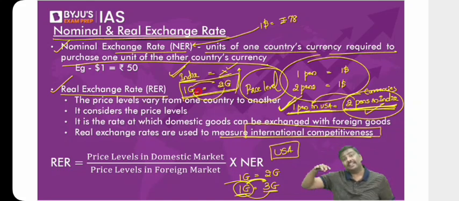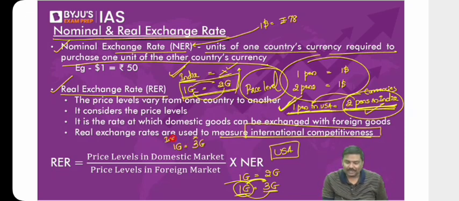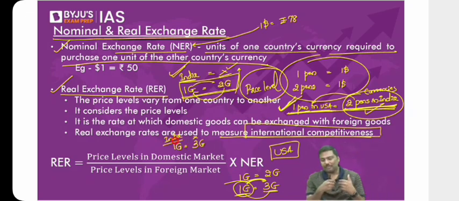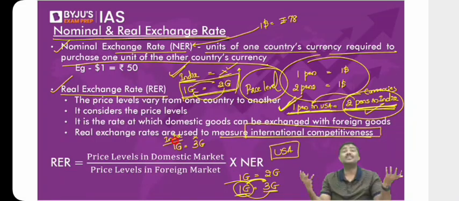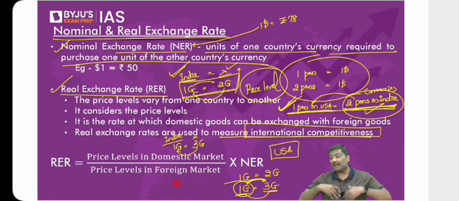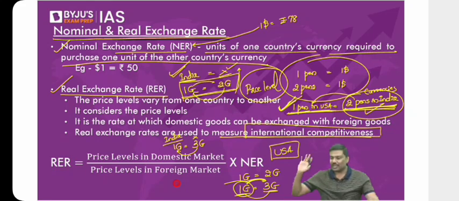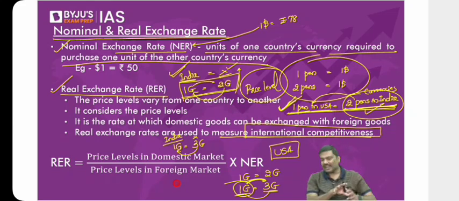Let me change this again. What if the real exchange rate increases? That is, 1 good in India becomes 3 goods in the country X. What will happen to export competitiveness in India? Further, the competitiveness of exports from India will go down because these are very costlier now. What will happen to imports? Imports are becoming much cheaper, so we will import. Is the logic okay with all of you? So basically the idea is simple here. Nominal exchange rate, we are comparing currency with currency.